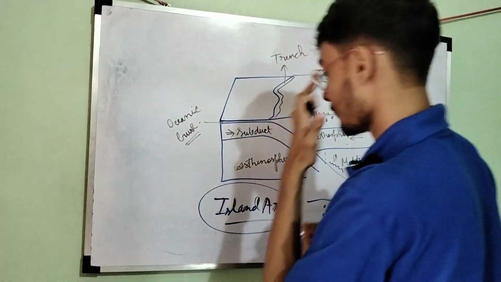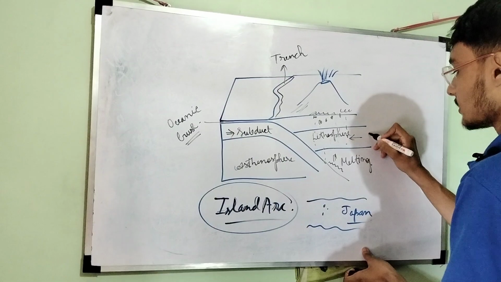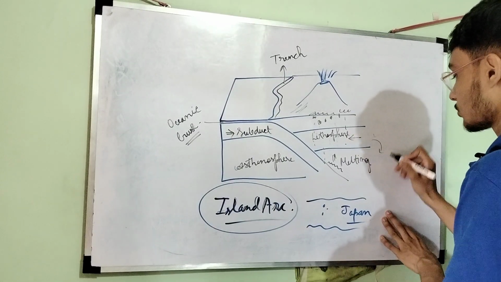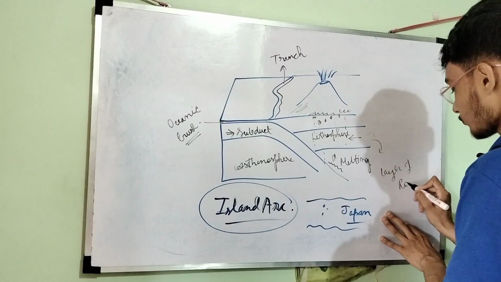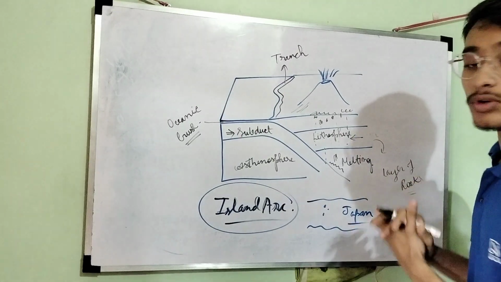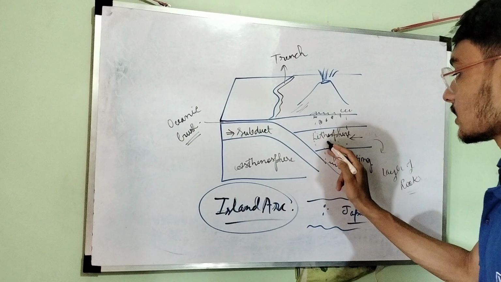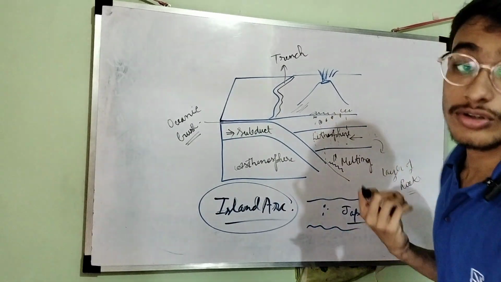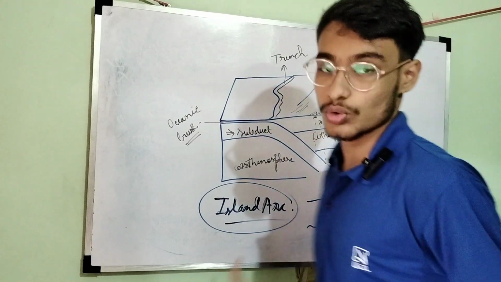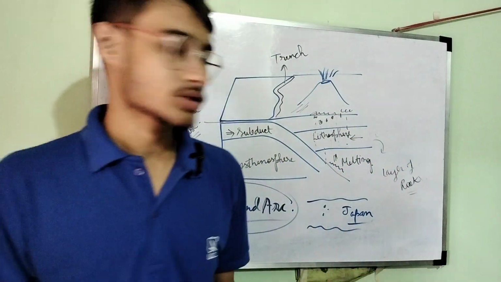the ocean sea. Basically, this is the lithosphere. We know what lithosphere is. Lithosphere is a layer of rocks. Where does the word lithosphere come from? The word lith comes from the Greek word which means rocks, and sphere means zone. So it is actually a zone of rocks.